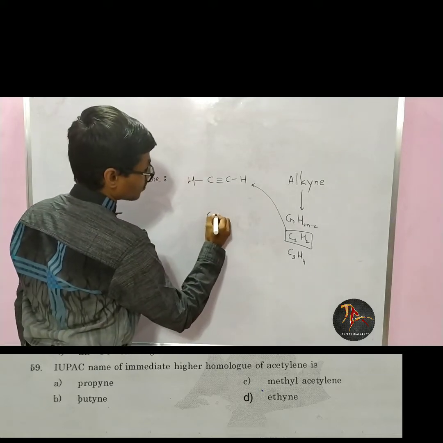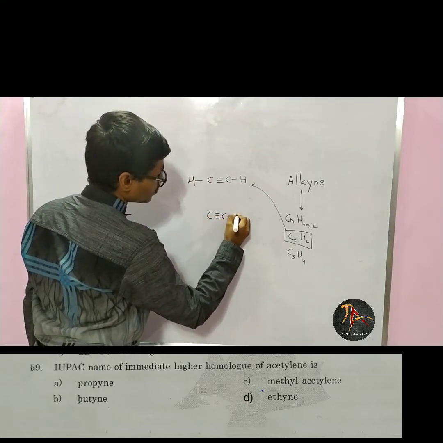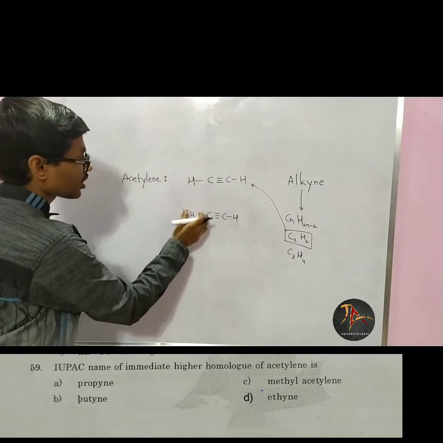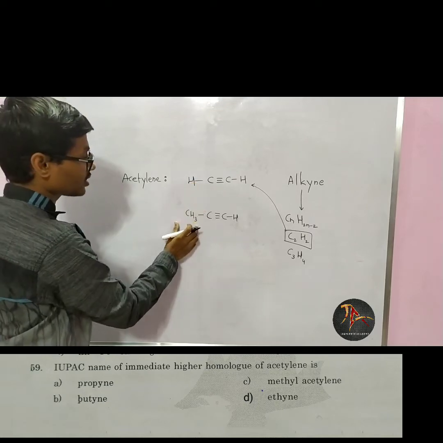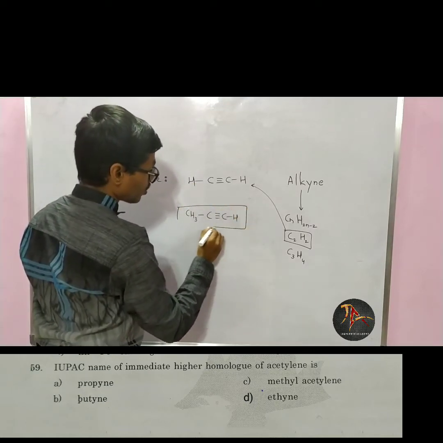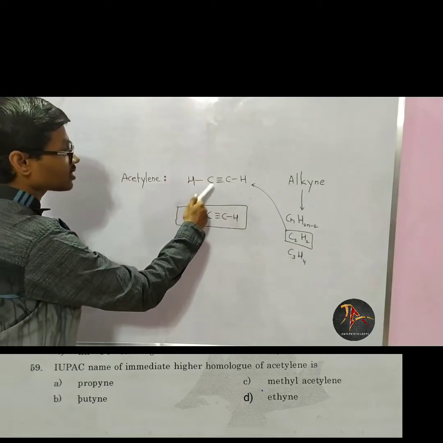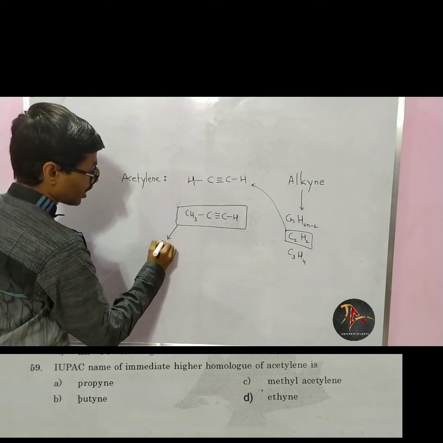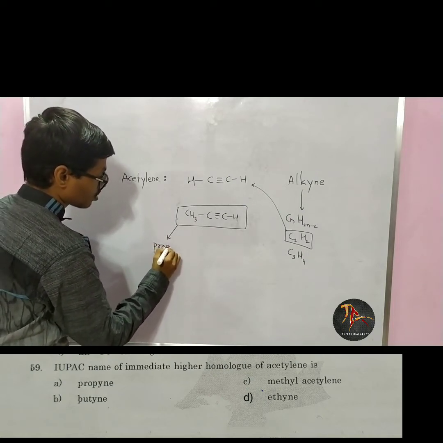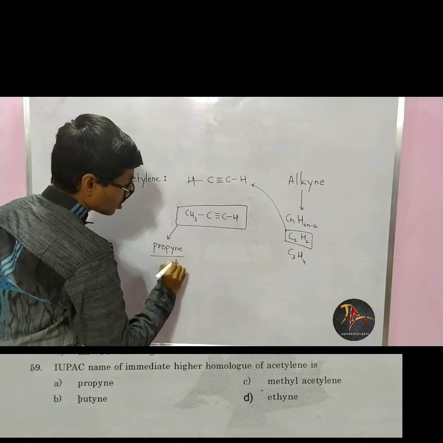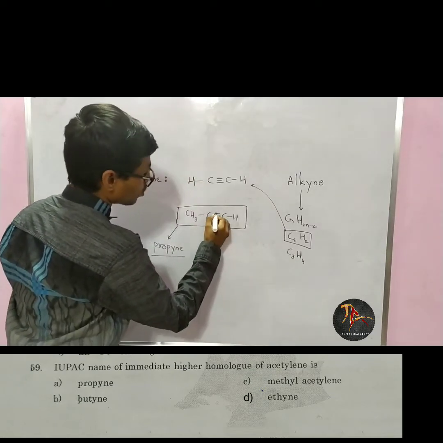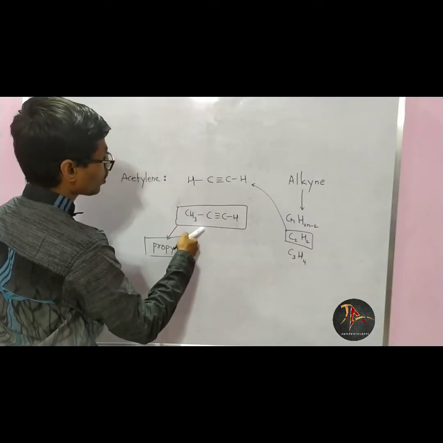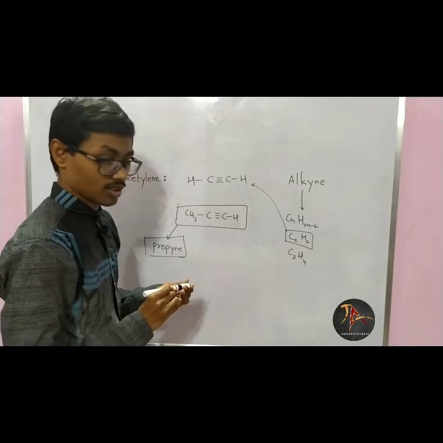Now for the next homologue, we just remove one of the H and join CH3. Remove H and add CH3. This is the next homologue of acetylene. Acetylene is C2H2 and the next homologue is nothing but propyne. We name 3 carbons as prop and there is a triple bond, so it is propyne. So the IUPAC name of the higher homologue of acetylene is propyne.